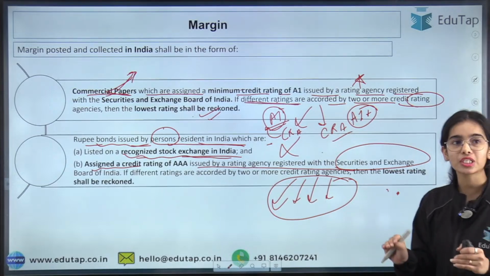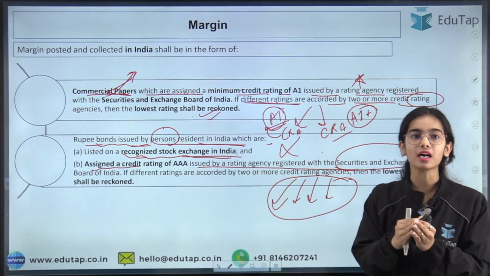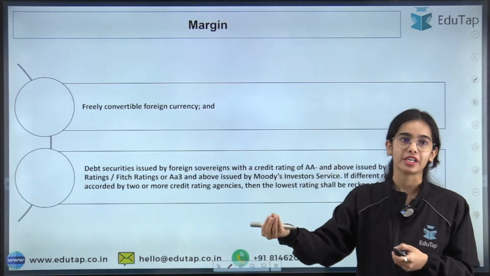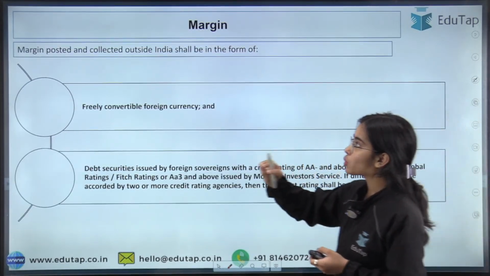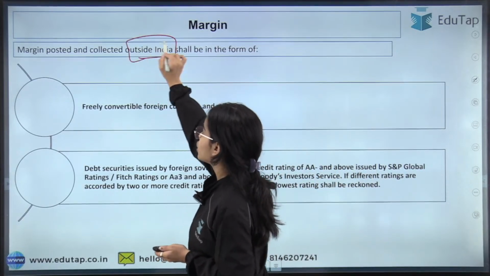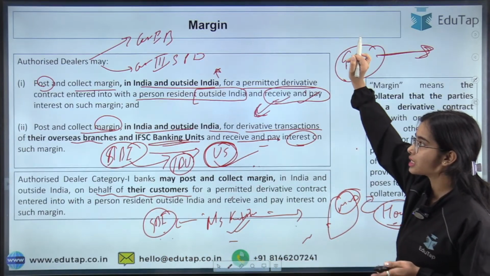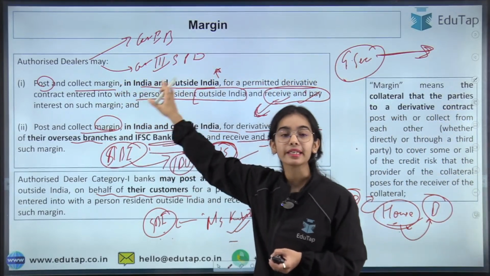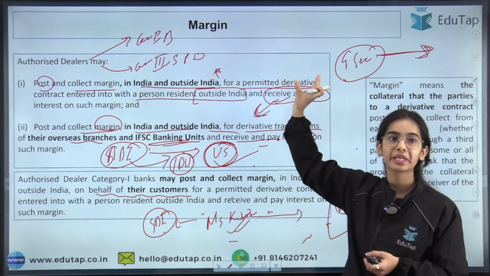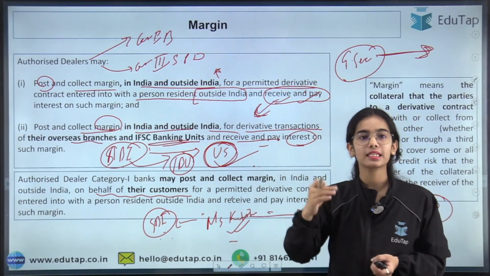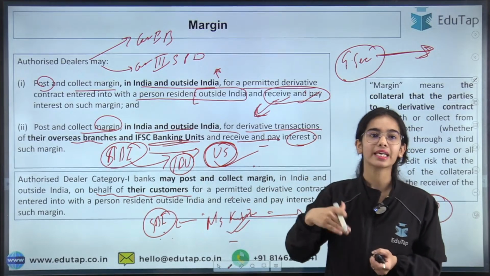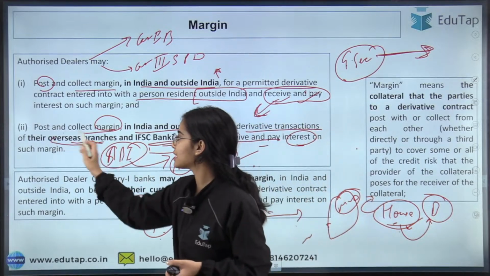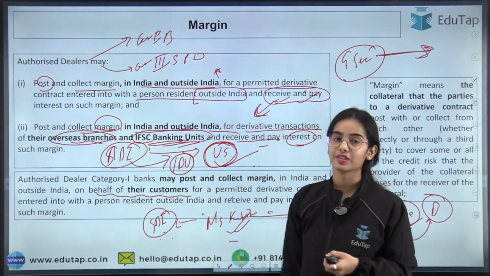So these are the margins that can be posted and collected in India by the parties involved in a permitted derivative contract. Now, margin posted and collected outside India. As we have discussed, the margin can be posted and collected in India as well as outside India for the permitted derivative contract. Authorized dealers may post and collect margin in India and outside India for their customers or for their own overseas branches or for their own IFSC banking units.